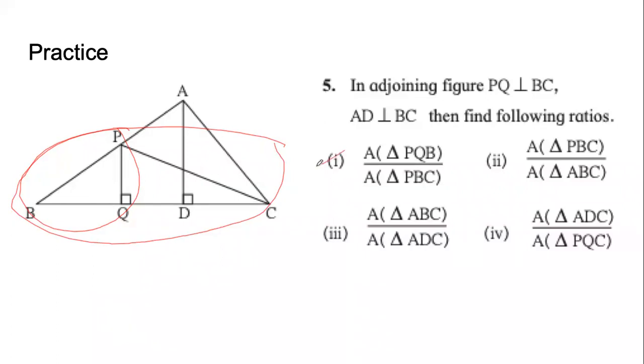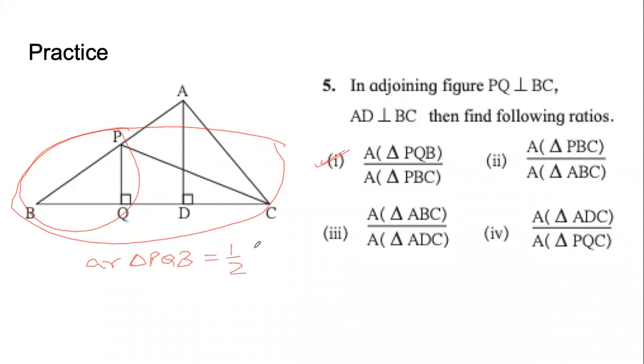Now, before I get into any adventure, I need to remember that area means half base into height. Okay. Area means half base into height. So area of triangle PQB, this is how we will write area triangle PQB. This is easier, clearer, cleaner. We will not use capital A, we will use small AR. We will not use the brackets. Area triangle PQB, half base into height.